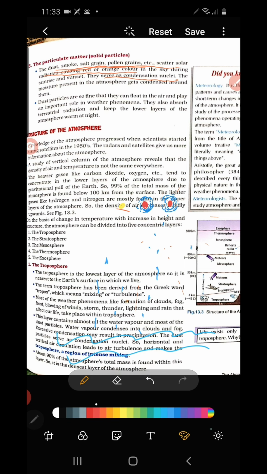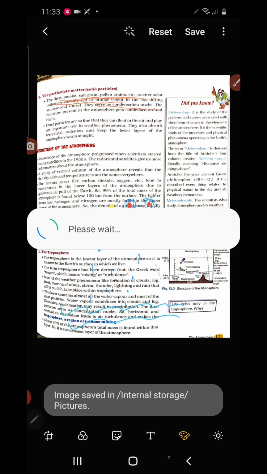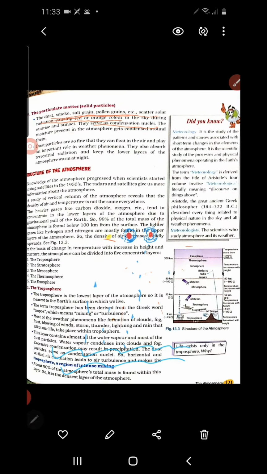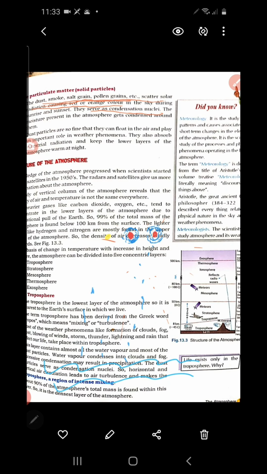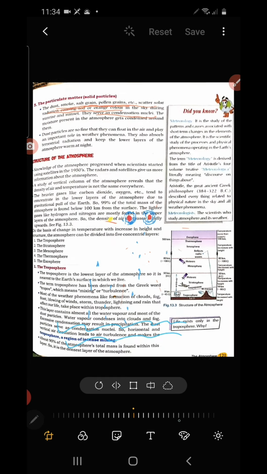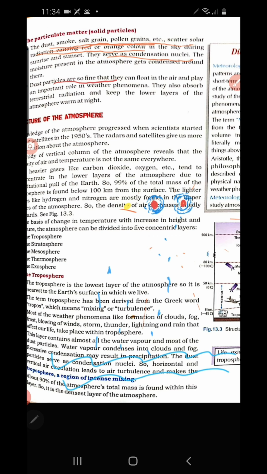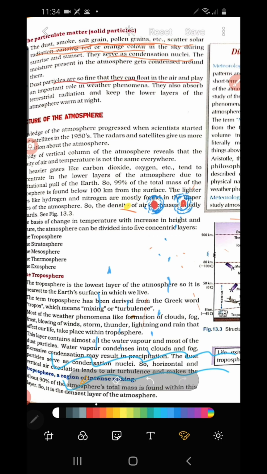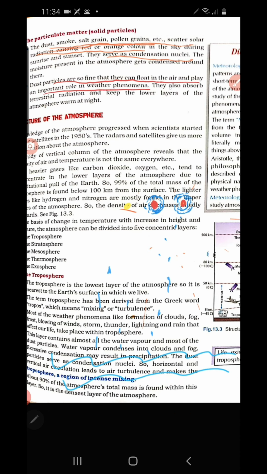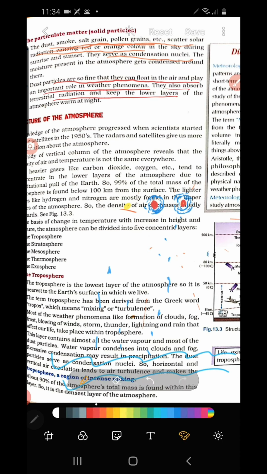Is that clear? So now we continue the point reading. The dust, smoke, salt, pollen grains, etc. scatter solar radiation. The next is that they serve as condensation nuclei. The moisture present in the atmosphere gets condensed around them. The next point is that dust particles are so fine that they can float in the air and play an important role in the weather phenomenon. They also absorb terrestrial radiation and keep the lowest layer warm. This point we discussed, how they absorb the heat energy and make the lowest layer warm.